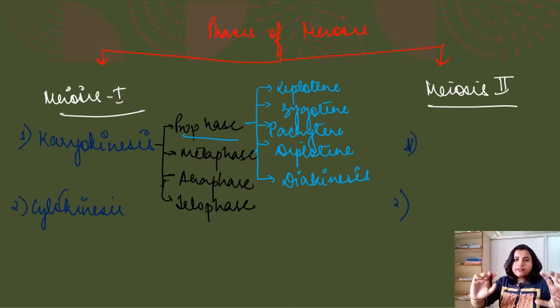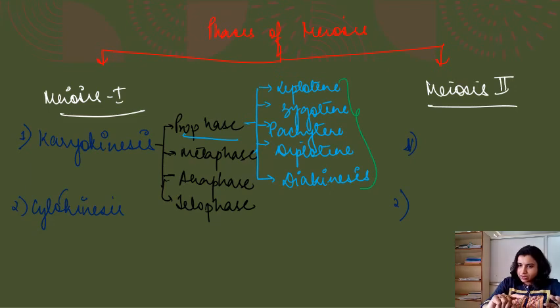One most important thing is that these stages are present only in meiosis 1, right? Meiosis 2 will have normal prophase 2, metaphase 2, anaphase 2 and telophase 2. But in meiosis 1, the prophase will be further divided into leptotene, zygotene, pachytene, diplotene and diakinesis.